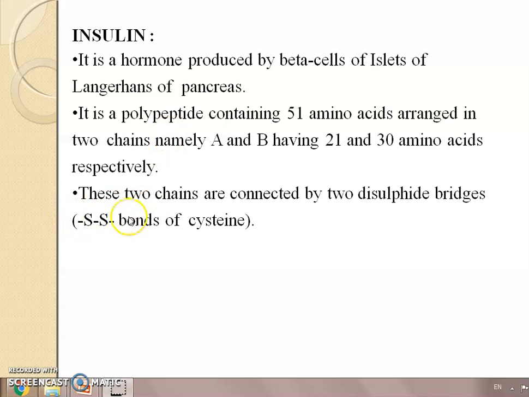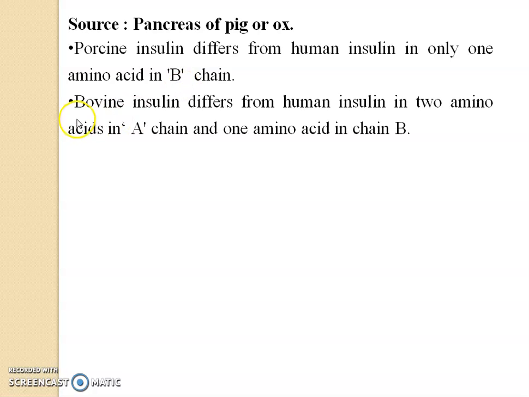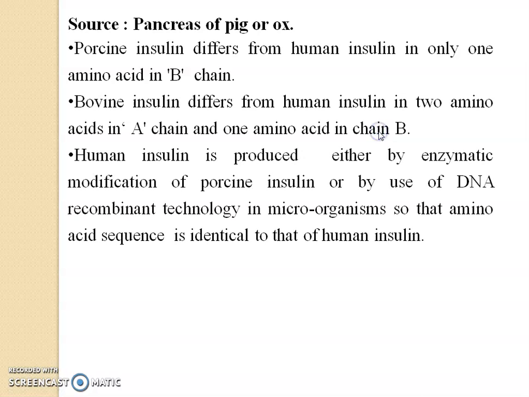These two chains are connected by two disulfide bridges. Source: pancreas of pig and ox. Porcine insulin differs from human insulin in only one amino acid in the B chain, while bovine insulin differs from human insulin in two amino acids in the A chain and one amino acid in the B chain.